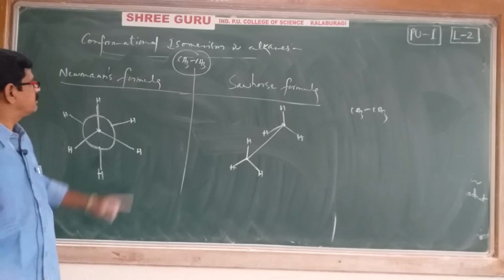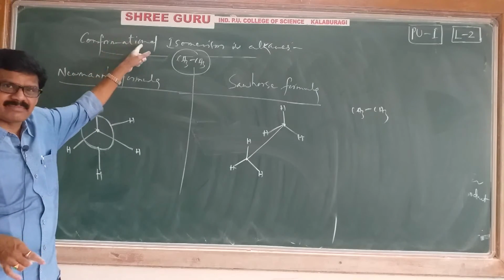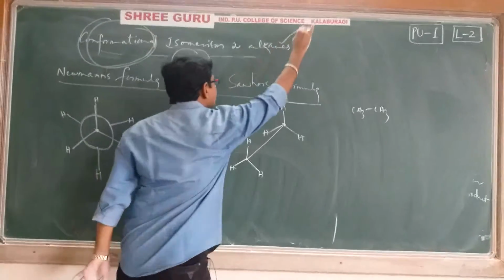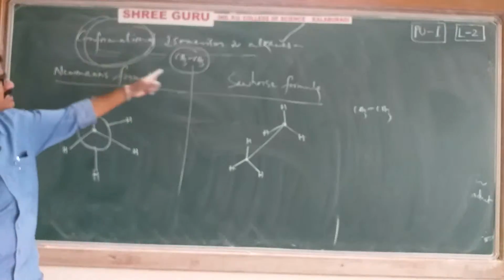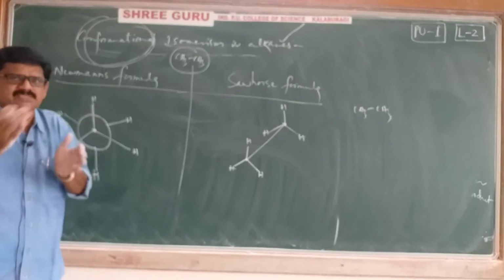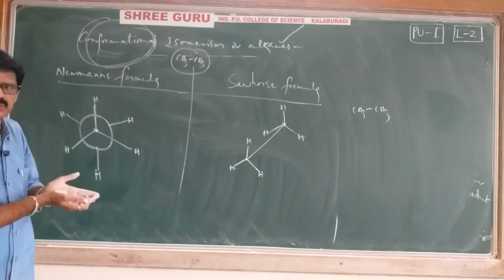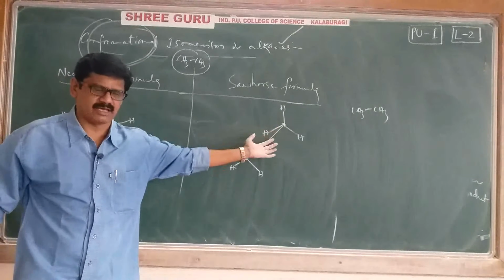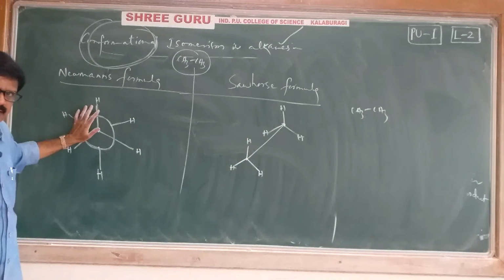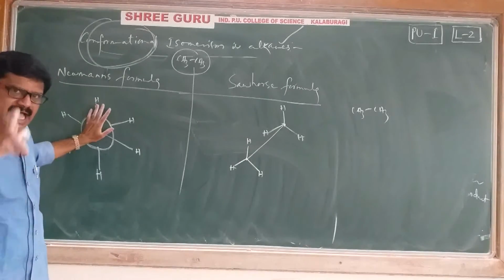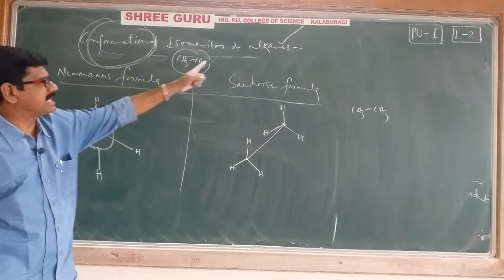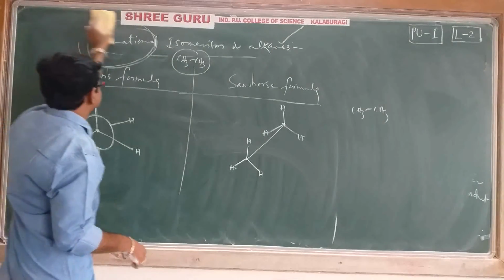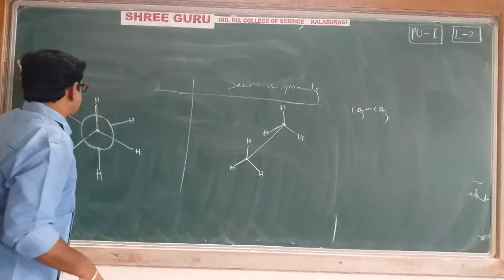Now what is our heading? Conformational isomerism. Now I have to explain conformational isomerism in alkanes. To explain the conformational isomerism we can use either Newman formula or Sahar's formula. I am using Newman's formula and I'll explain conformational isomerism in alkanes with the help of Newman projection formula.